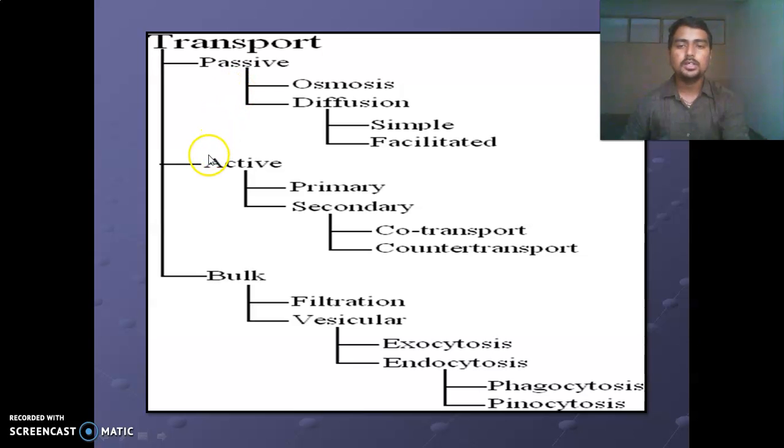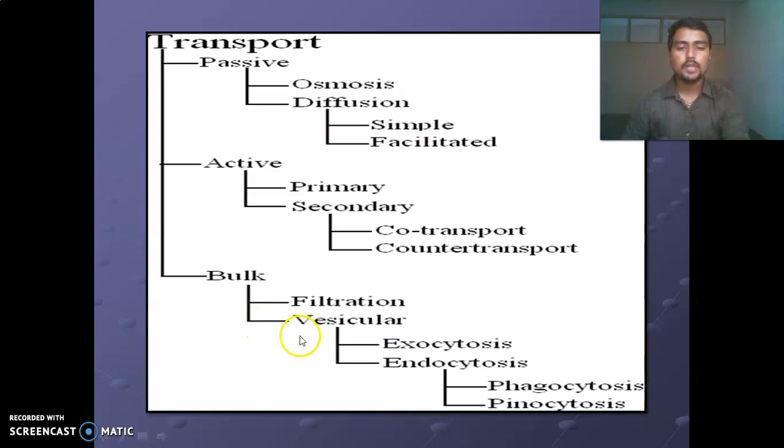Active transport also has two types. The first is primary active transport and the second is secondary active transport. Secondary active transport also has two types: co-transport and counter transport. And the last one, bulk transport, has two types. The first is filtration and the second is vesicular.